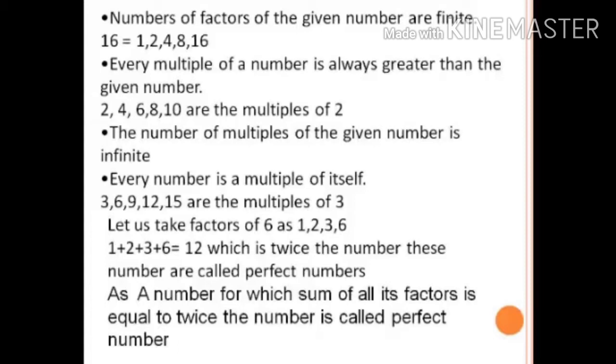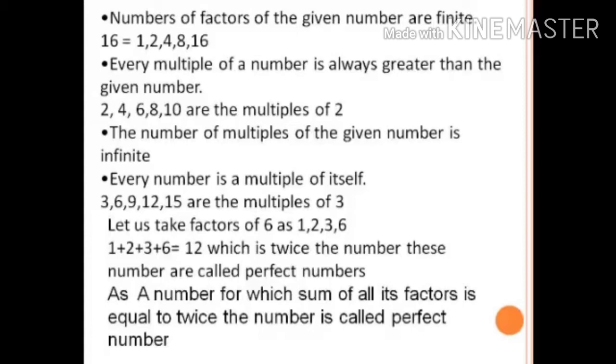Every number is a multiple of itself. Of course, every number is also a factor of itself. Every number is a multiple of itself, because we start the multiples from the given number itself. Isn't it? Okay. Let us see certain factors.